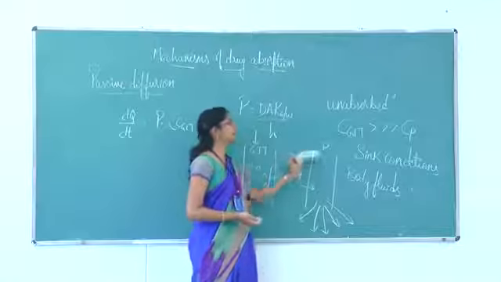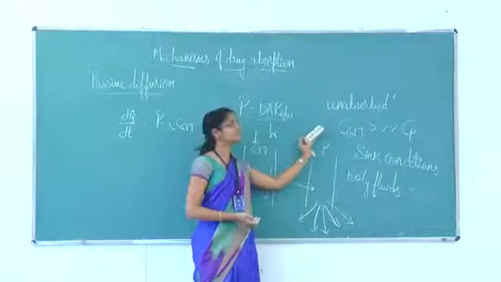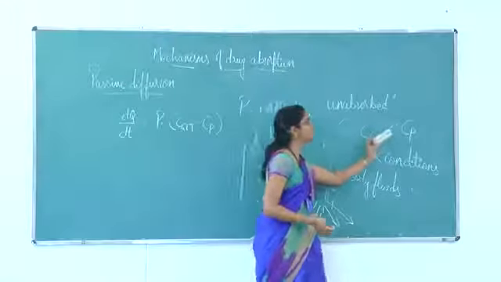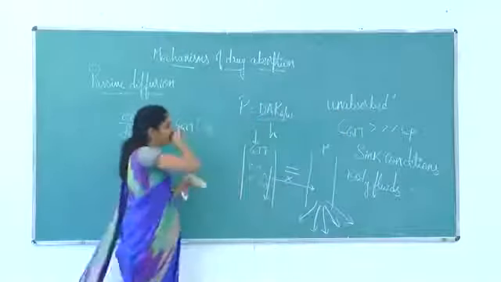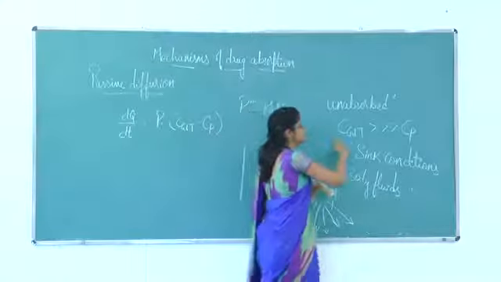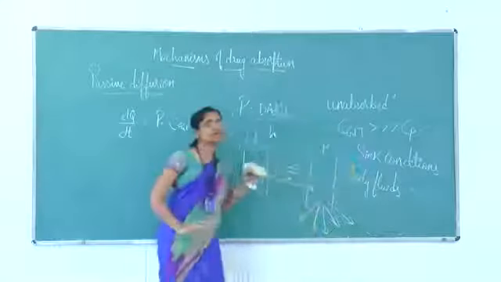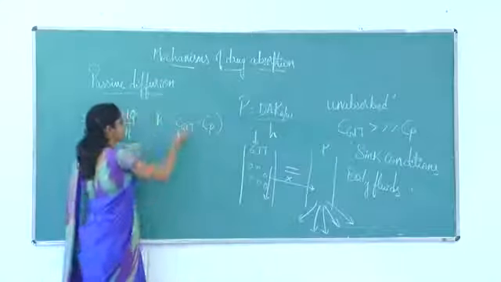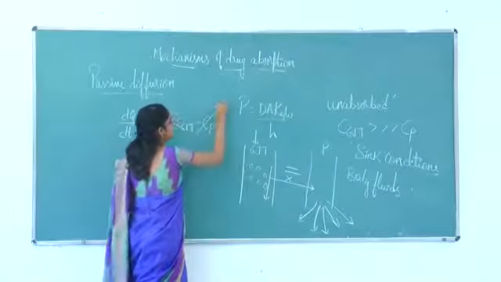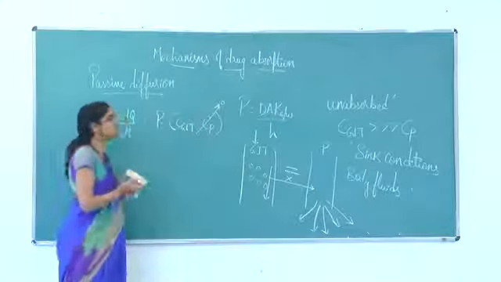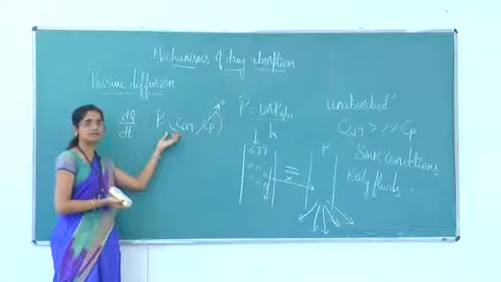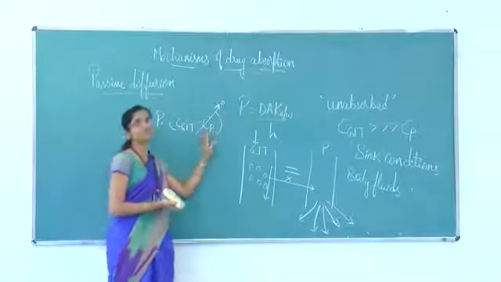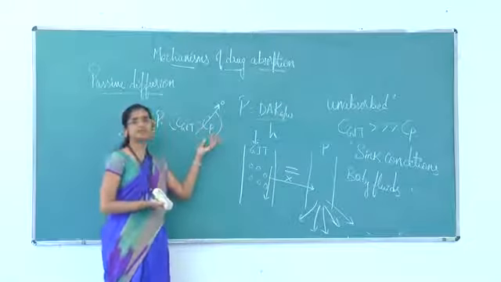In this mechanism, the concentration of the drug in the GIT is always maintained greater than the concentration of the drug in plasma. Because this term is very much higher than this term, when we come to the original equation we can eliminate this particular term, because when you subtract a very small value from a greater value, the difference will not be a great deal.